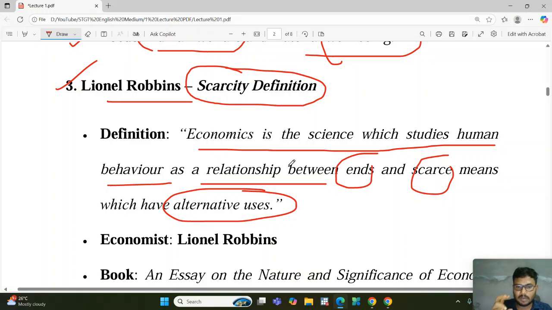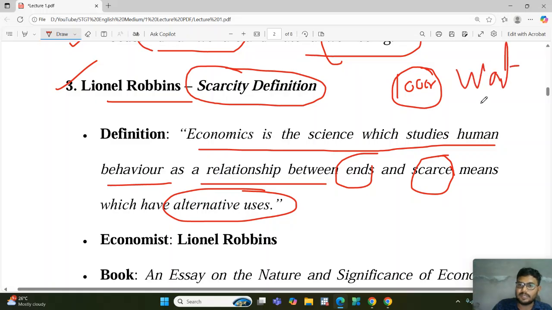To fulfill our unlimited wants, the resource which we have is basically scarce. It means if we have 100 crore rupees in our pocket, that is also scarce, because our want is basically unlimited. So to fulfill our unlimited wants, that much amount is also scarce according to him, as well as that scarce resource we can use